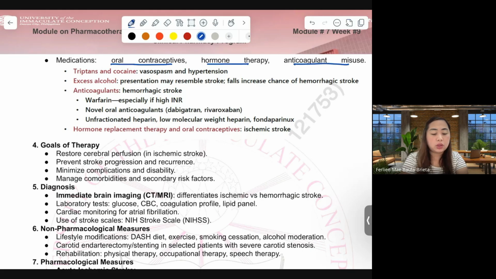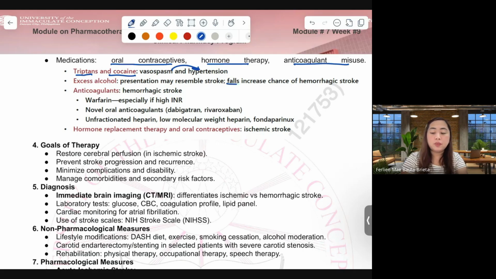We have also identified drugs here like triptans and cocaine, which cause vasospasm and thereby result in hypertension. Of course, excessive alcohol. We have to take note that when a person excessively takes alcohol, there are risks.